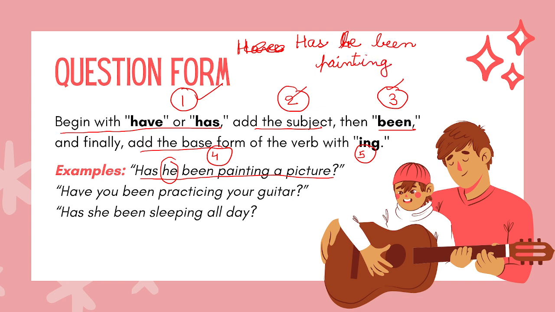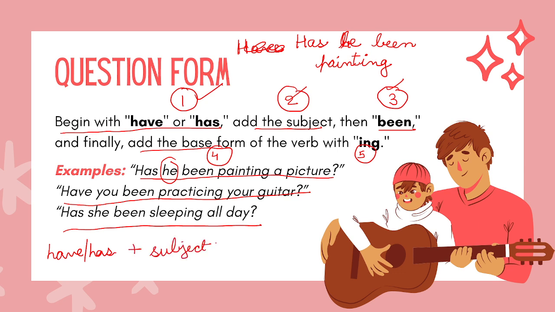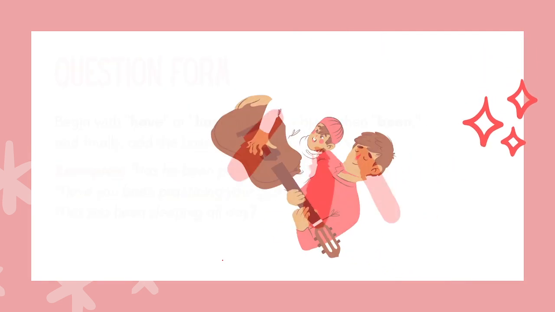Has he been painting? Now see the next sentence. Have you been practicing your guitar? Has she been sleeping all day? So first you have to use have or has, plus you use the subject, then you use been, then you use the verb base form and ing. That's how you form the question form.